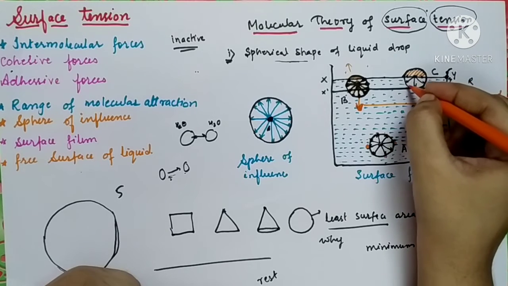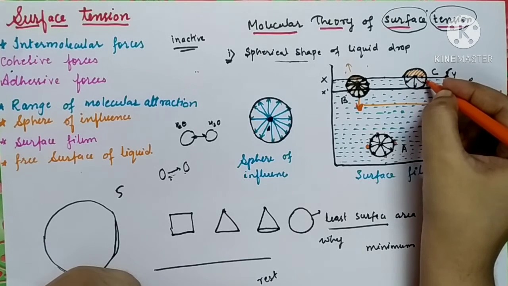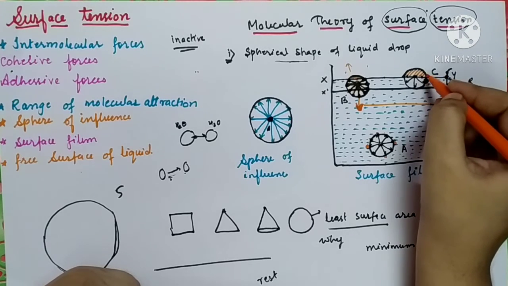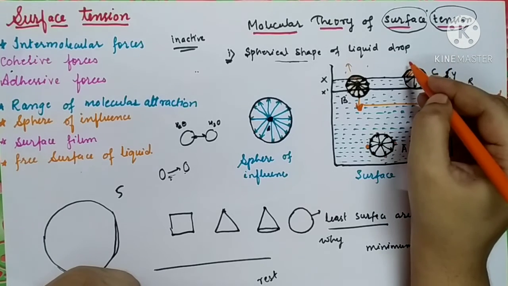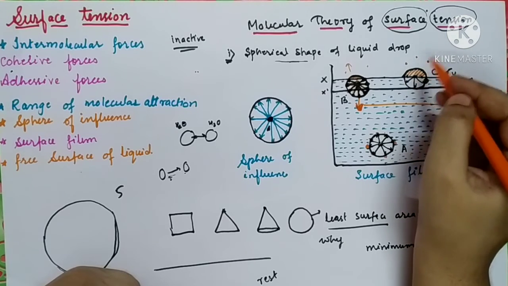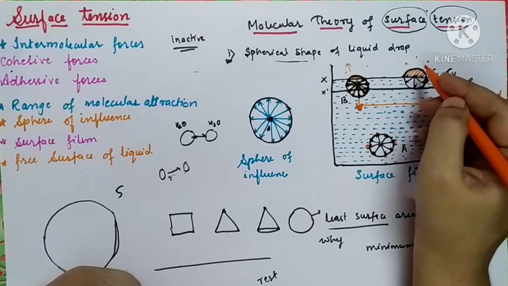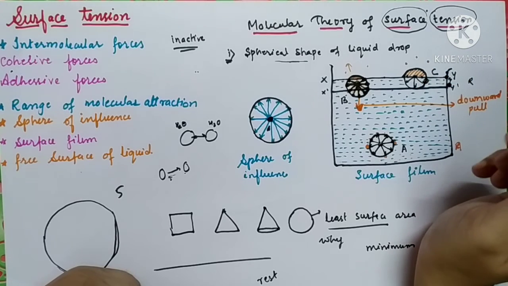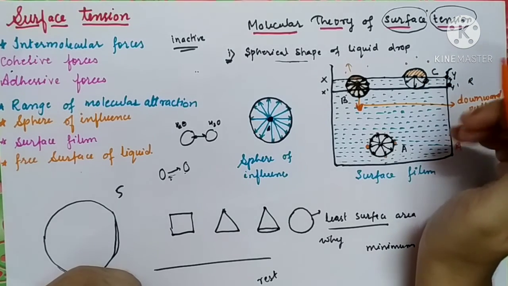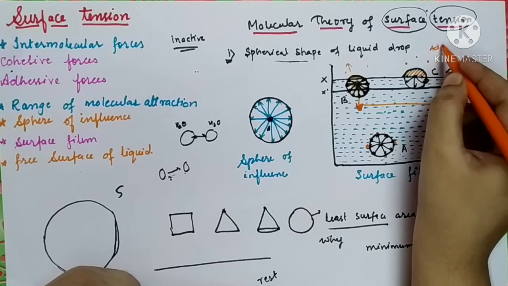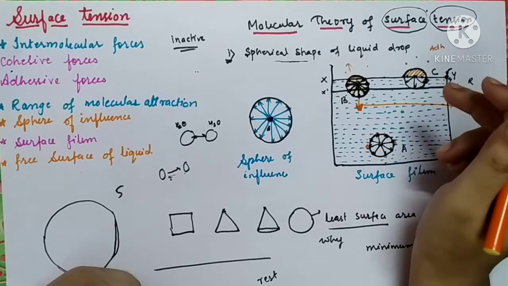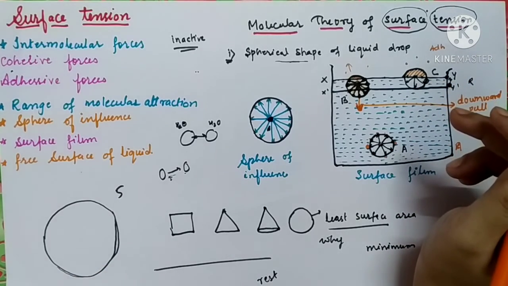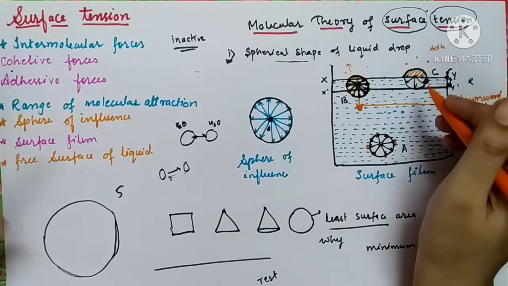In the lower half of the imaginary sphere, the forces of attraction will be cohesive forces, and in the upper half, the forces of attraction will be adhesive forces, as there will be a few air molecules in contact with molecule C. Again, when you compare the adhesive and cohesive forces, you will come to know that the adhesive forces are very small as compared to the cohesive forces.